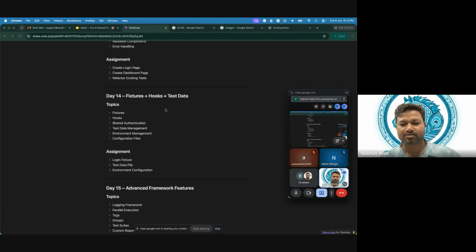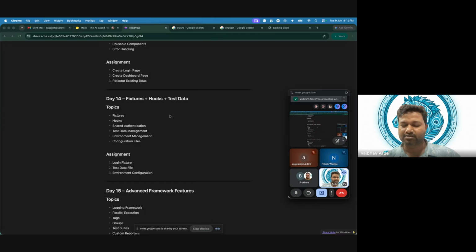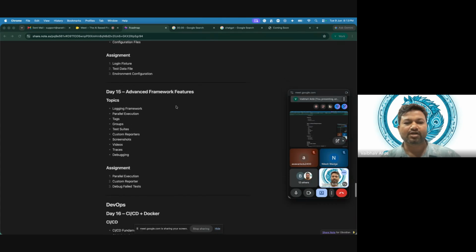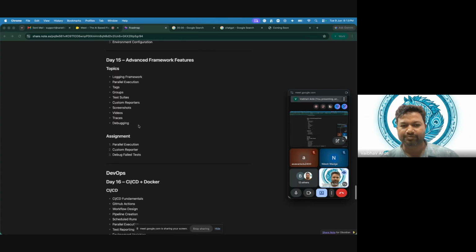It is your data. Many times when we do any automation, automation will pass, or if you are doing manual testing, manual testing will pass, but still you will find issues in production. Why is it happening? This is all because of test data. The more robust test data you create, the more robust the tests you are creating. Many things which are skipped to production are just because of test data. So we will learn how we can create robust test data. Fine. So this is all about the framework.